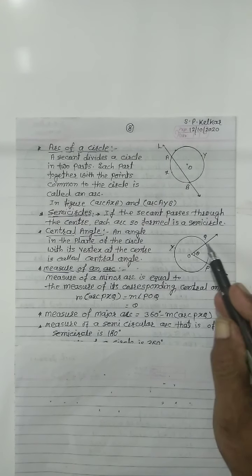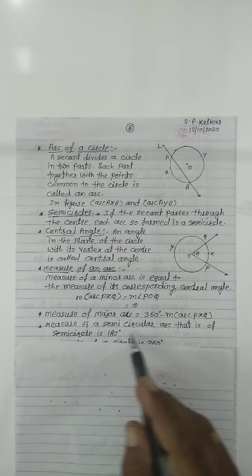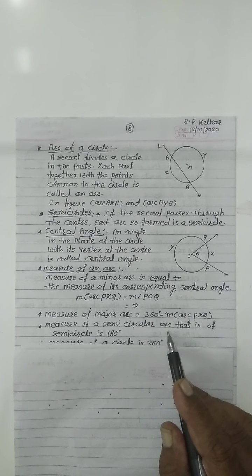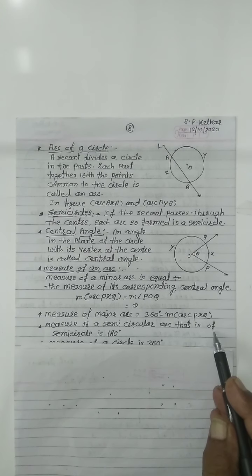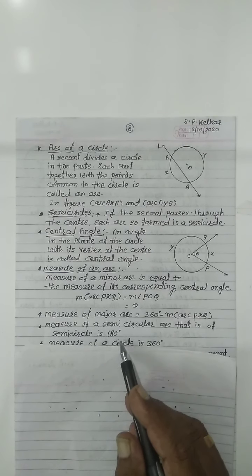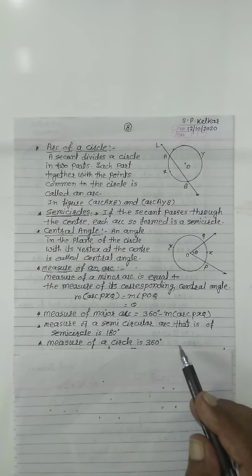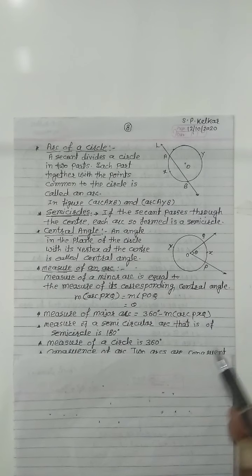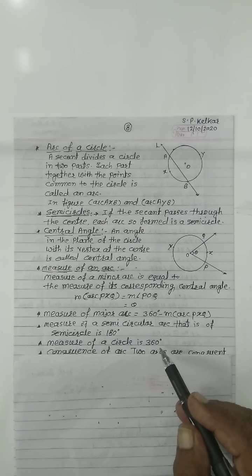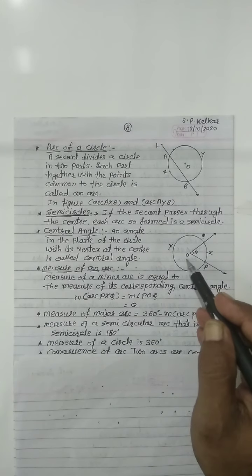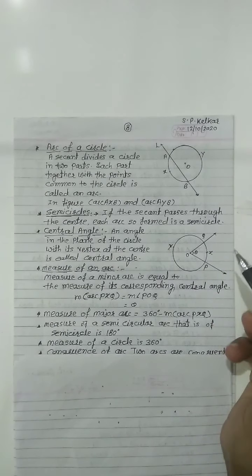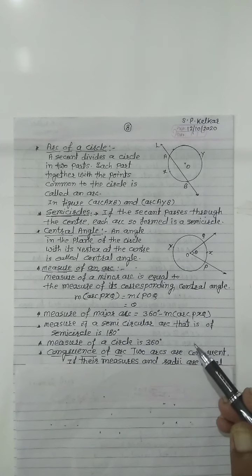measure of arc PXQ. Measure of a semicircle arc, that is, of a semicircle is 180 degrees. Means we can say that the measure of a semicircle is 180 degrees. Measure of a circle is 360. The total measure is 360. Half of the circle is 180 degrees.